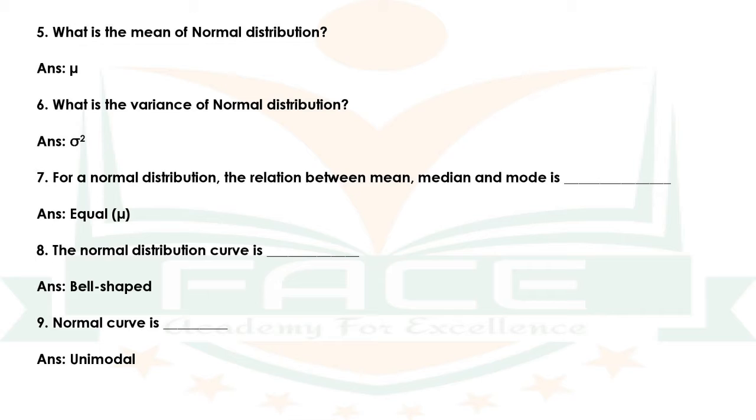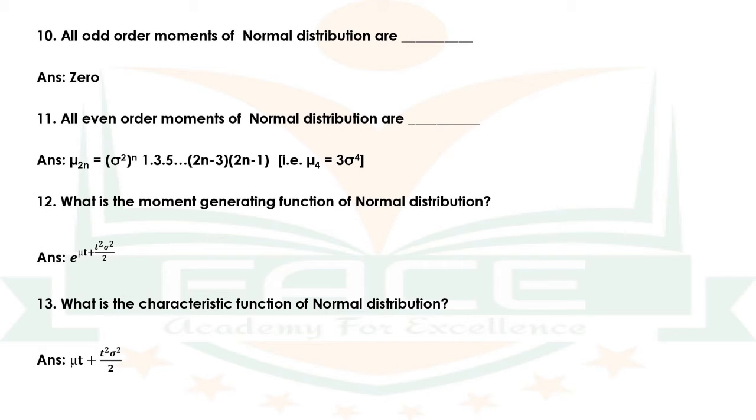Question number 9. Normal curve is dash. The answer is unimodal. Question number 10. All odd order moments of normal distribution are dash. The answer is 0.